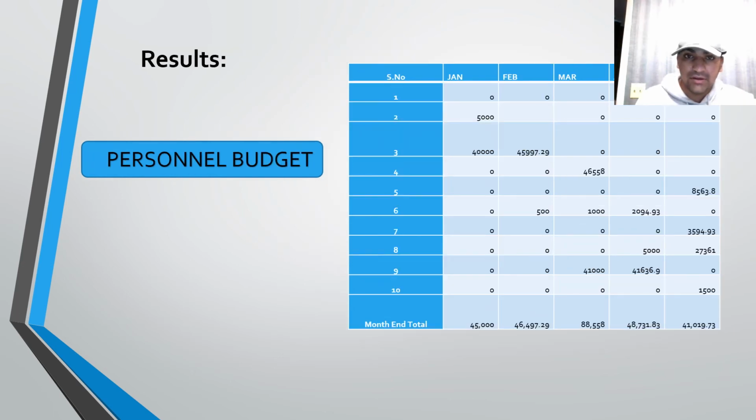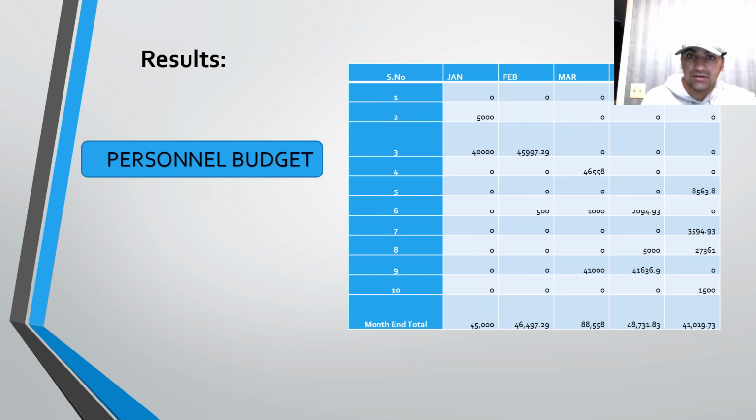In the previous slide, we discussed the budget per department. Now we are going to discuss the monthly budget. As we can see, the numbers 1 to 10 represent the 10 categories that we mentioned earlier. And here we have 5 months: January, February, March, April, and May. Based on each category, we are calculating how much money is required in each month.